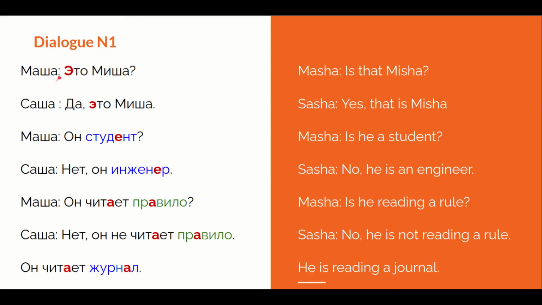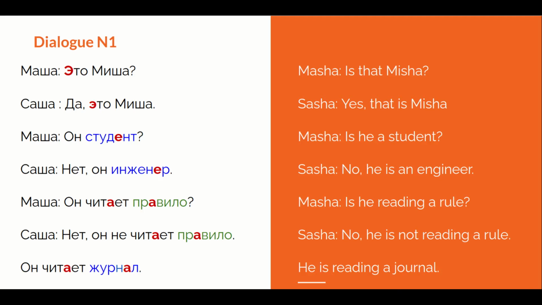And as you can see, we have also the translation on the right side. So let's go with this one. Is that Misha? Yes, that is Misha. Is he a student? No, he is an engineer. Is he reading a rule? No, he is not reading a rule. He is reading a journal. So let's see the first line.